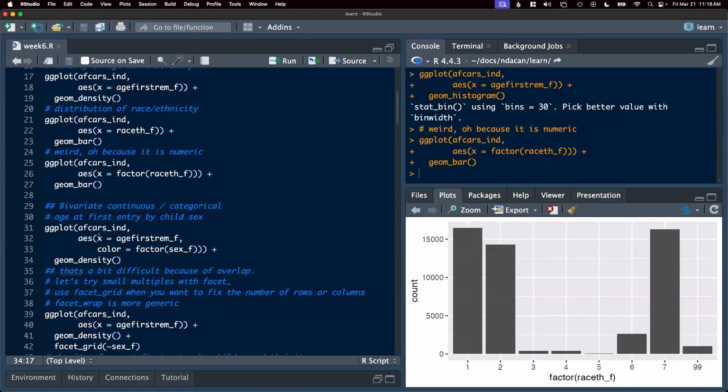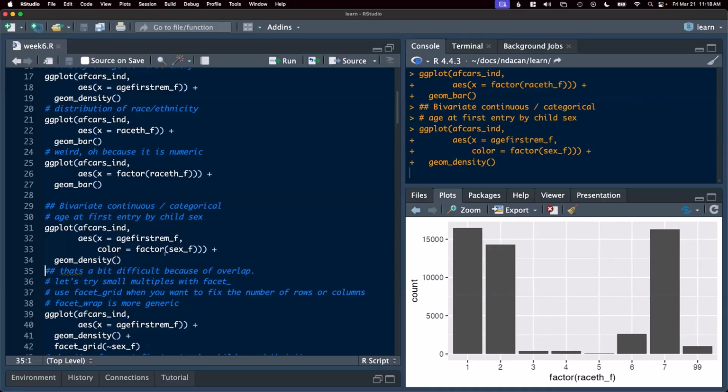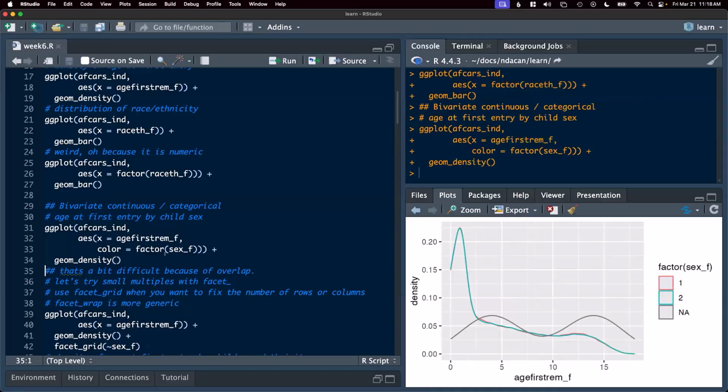The way we can specify this is, before we were just using X, we're going to add color now. So I'm going to set X again at age at first removal, and I'm going to set color at factor of sex. Again, sex, like race here, is coded numerically, and we need to tell R that we want to handle it categorically rather than numerically. Let's take a look at what we get.